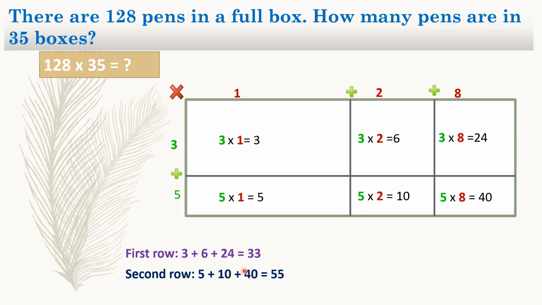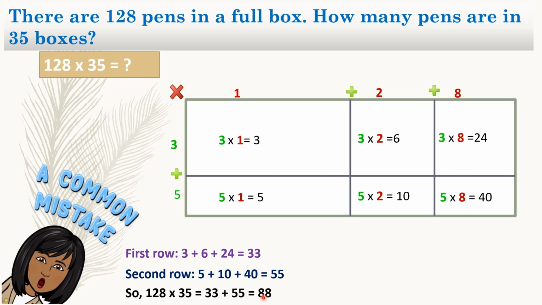Now that we have that, we can figure out the answer by adding the sums that we get here. So 33 plus 55 equals 88. That could not be the answer, because if there are 128 pens in a full box and we have 35 boxes, there's no way that our answer could be less than 128. So 88 could not have been the answer. This is a common mistake that people make, and be sure you do not make such a mistake.